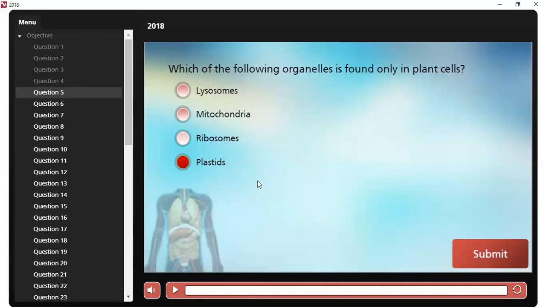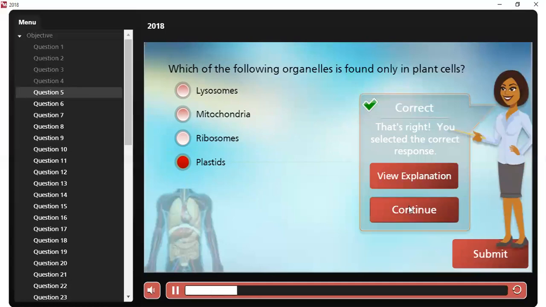These are membrane-bound organelles found in cells of autotrophic organisms like plants and algae, and they are the site of manufacture and storage of important chemical compounds used by such cells.